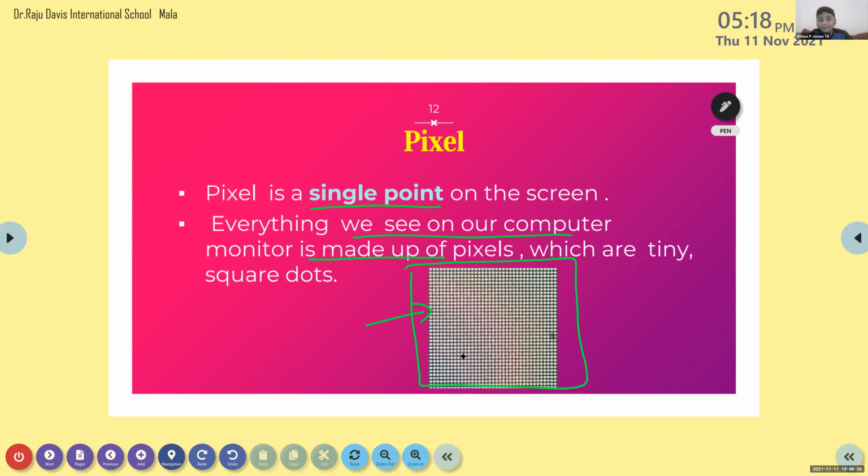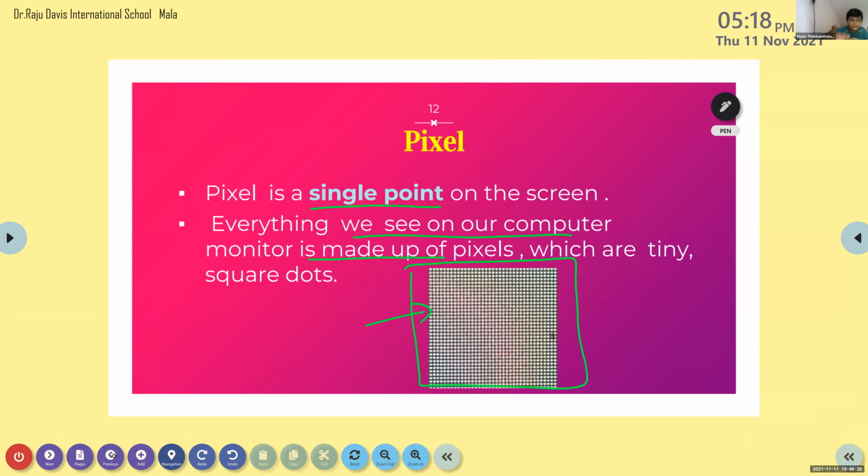Yes, ma'am, I have noticed, but I didn't know it was called a pixel. It is a pixel. Because if any damage occurs in the pixel, the display is gone. That is the main reason. Yes, ma'am, once my tablet display has gone because the pixel got damaged. That is why. Yes, ma'am.